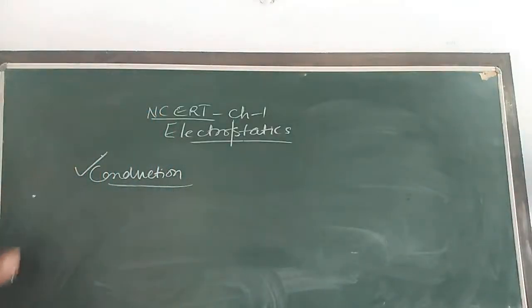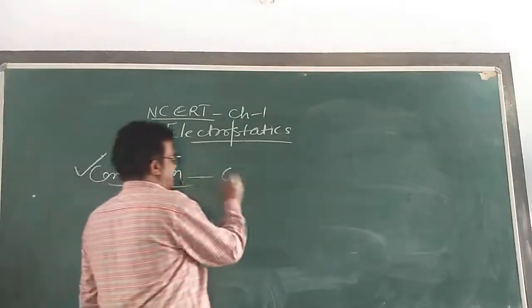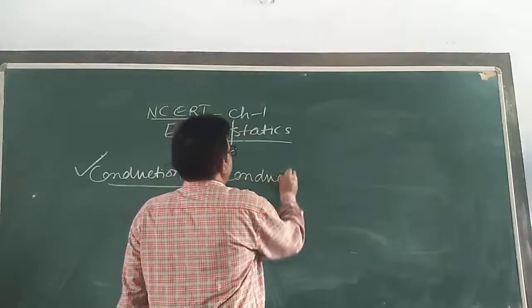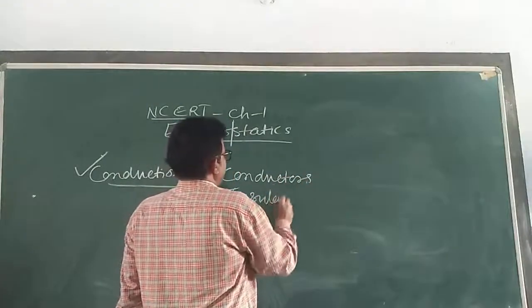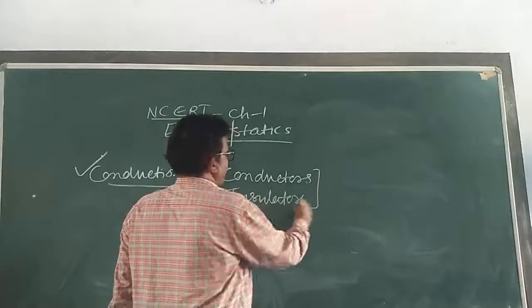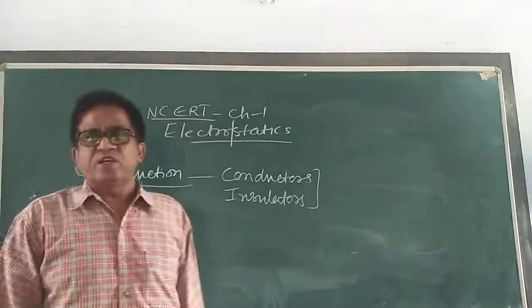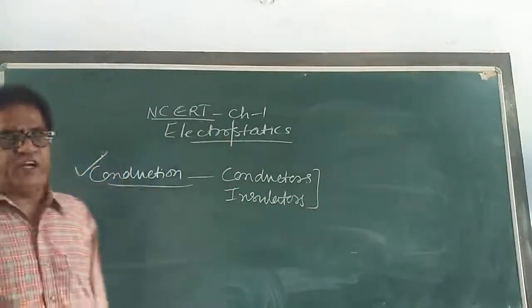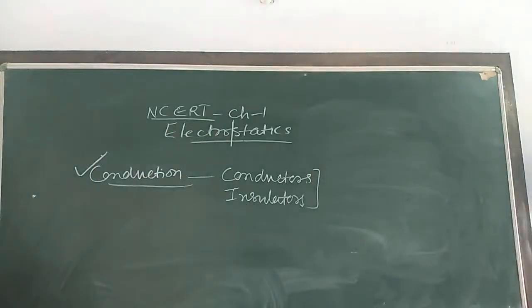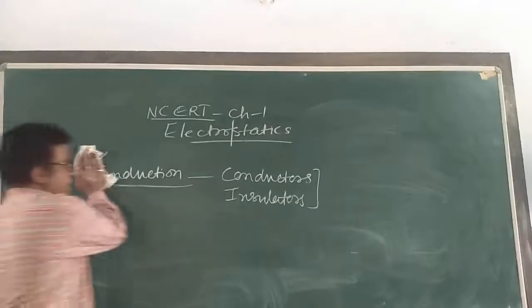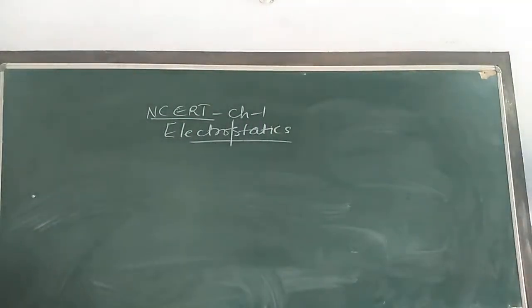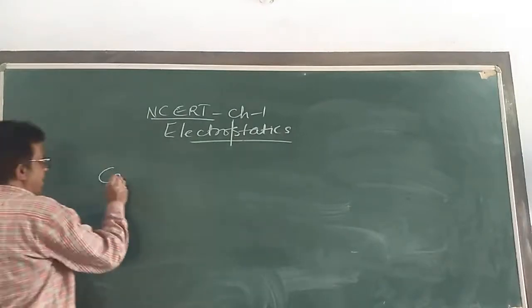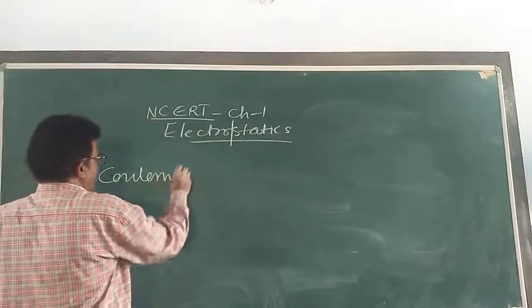Conduction is possible only in conductors, not in insulators. Okay? So these are the 3 processes, my dear children: friction, induction and conduction. Now we are going to see one small article, that is Coulomb's law. Coulomb is the name of a scientist.